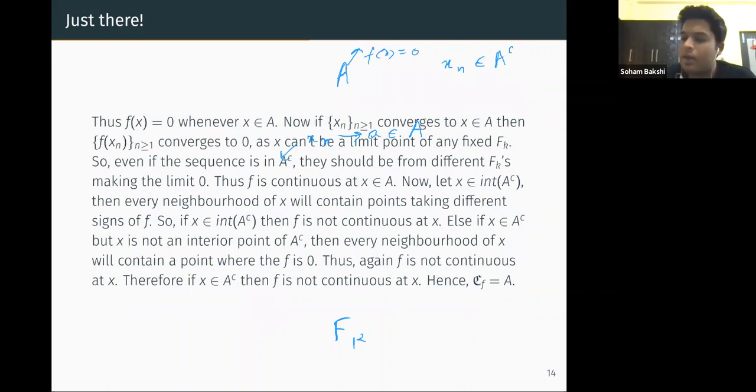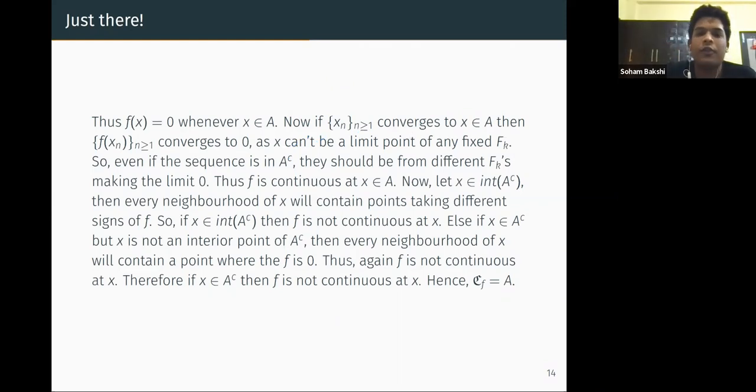And so we are just applying this here: if a sequence is from A and A complement, we can divide the sequence into two parts, and if both of them converge, then the union of them, taking points from both sets, also converges. That is the basic idea here. This is a fundamental thing we did in real analysis. So what we see is that for any point in A, f is continuous at that point. Okay, so why is that?